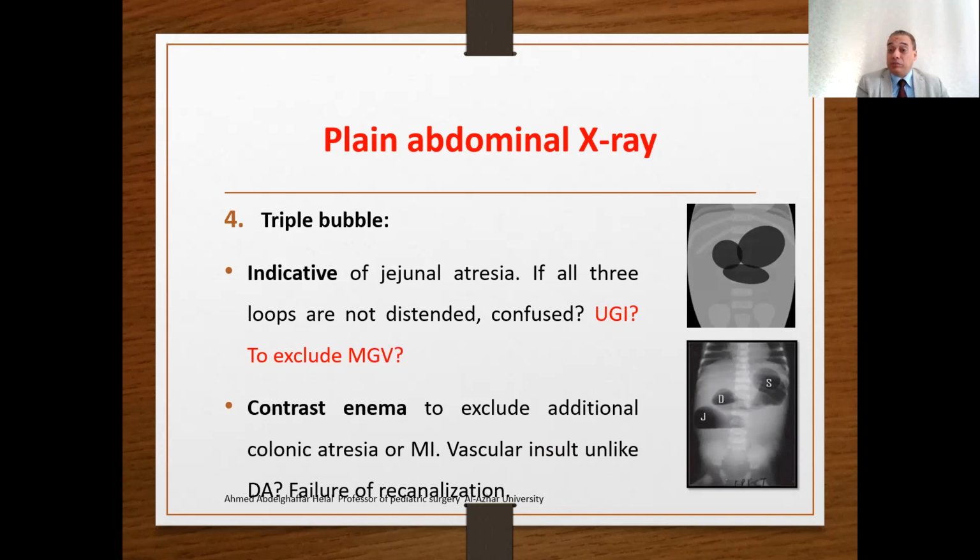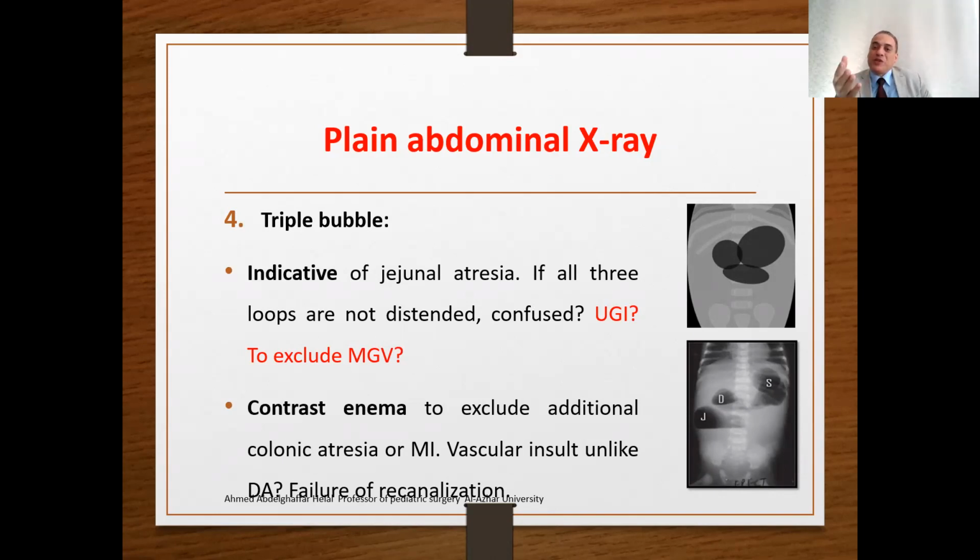The triple bubble, shortly we describe it: stomach, duodenum, and jejunum. The triple bubble is indicative of jejunal atresia. If all the three loops are not dilated or confused, please perform upper gastrointestinal contrast to exclude midgut volvulus. Also, the contrast enema to exclude additional colonic atresia.